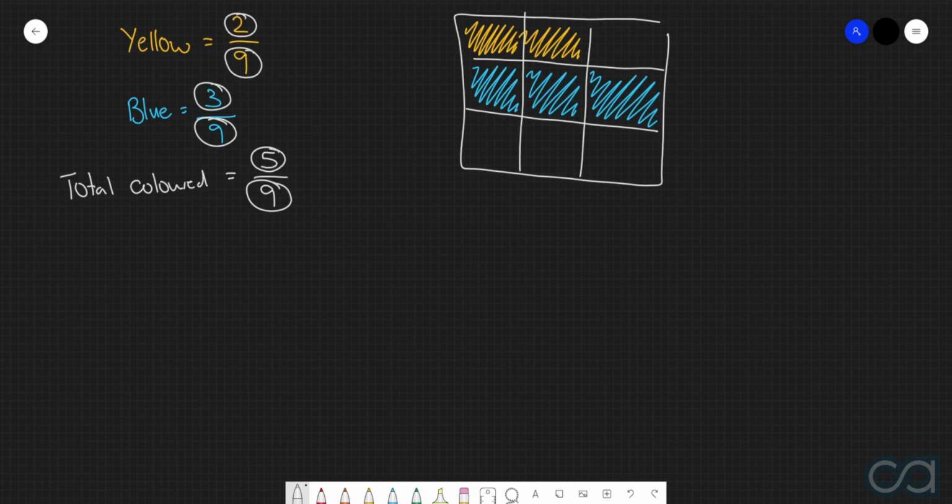So what have we just shown here? We've just shown that if we get the fraction of the yellow pieces, and if we add the fraction of the blue pieces, we get 5 over 9. In other words, we've kept the same denominator, but we've added the numerators to give us the total. So this is going to be the idea of when you add or subtract fractions. If you are adding or subtracting fractions with the exact same denominator, then we add or subtract the numerators, and then we keep the exact same denominator.